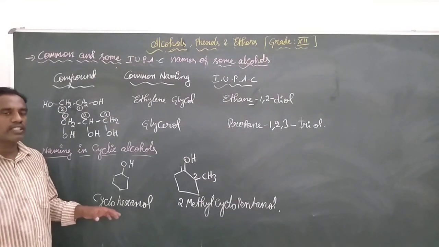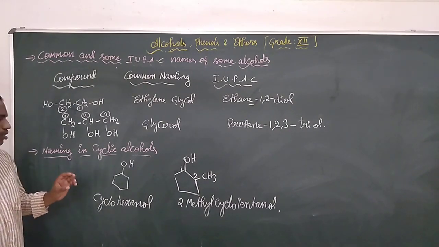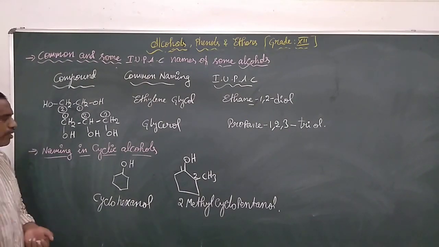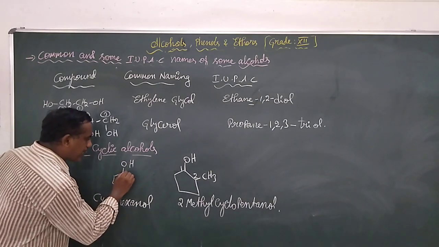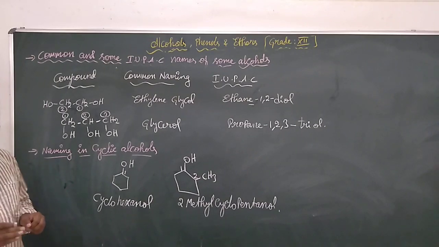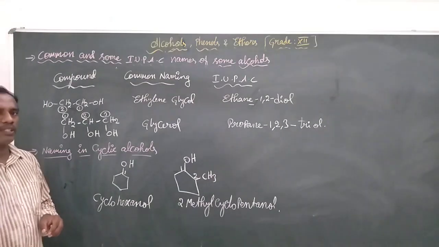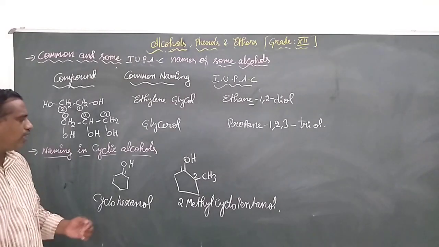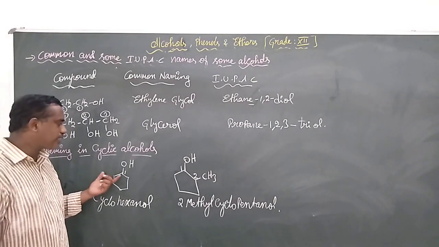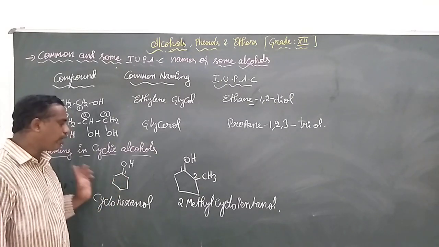In the case of cyclic alcohols, we will see how to give the naming. The OH-attached carbon is given the first priority and the number 1, but we do not represent it in the name. We consider the longest chain, 1, 2, 3, 4, 5, 6.